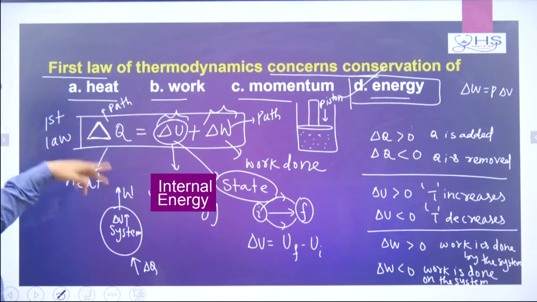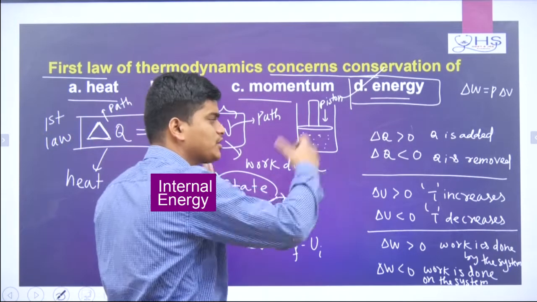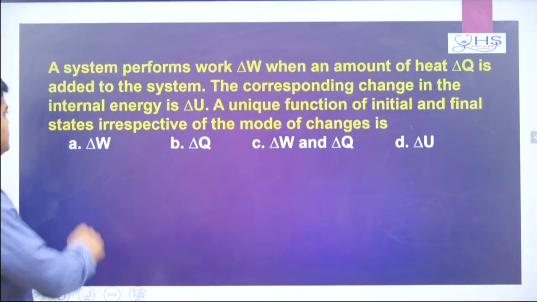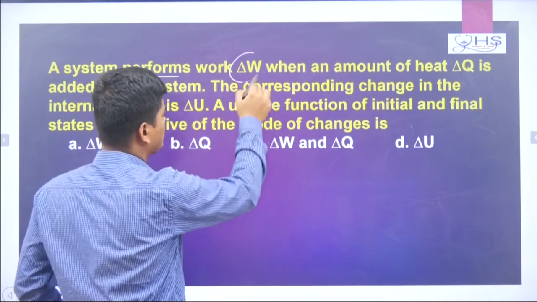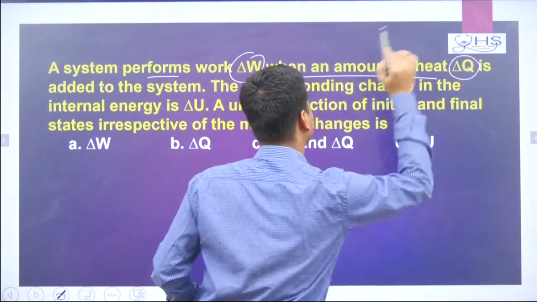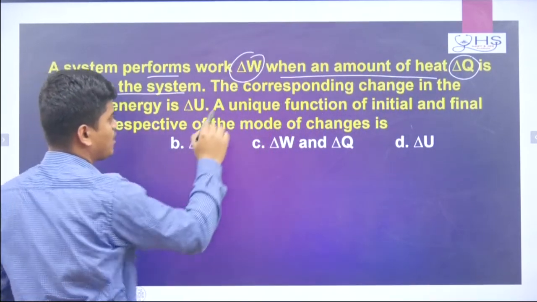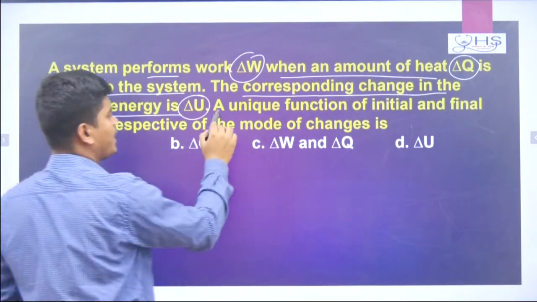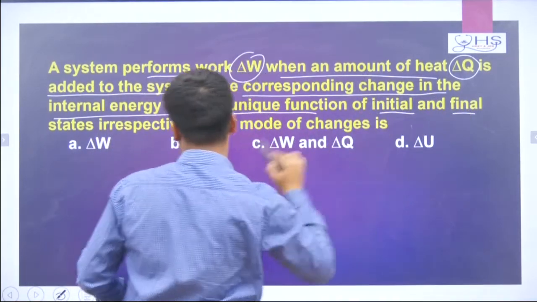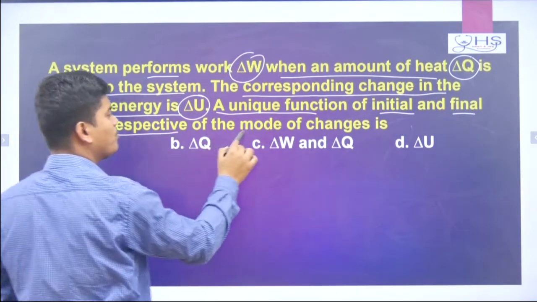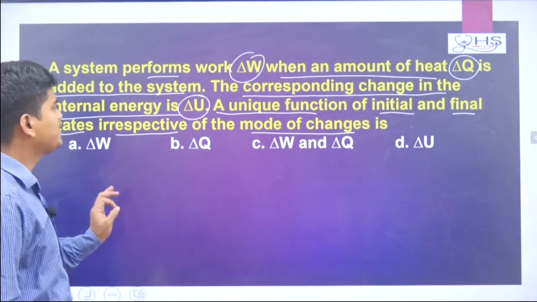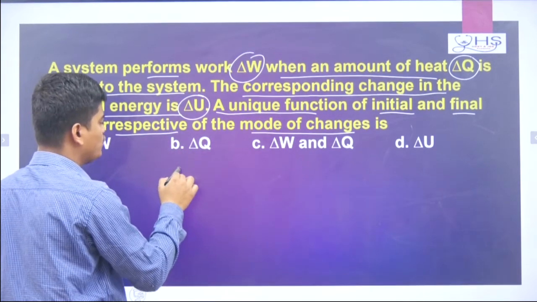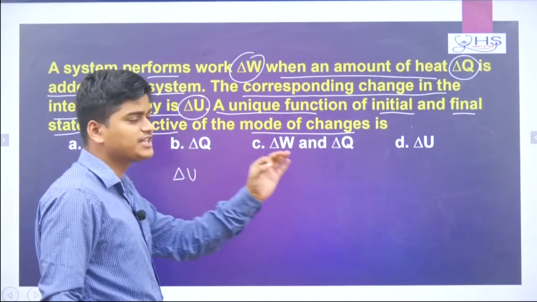Now come to the next question. Based on these concepts, we will see some further questions and try to answer them. A system performs work delta W when an amount of heat delta Q is added to the system. The corresponding change in the internal energy delta U, a unique function of initial and final states irrespective of the mode of change, is what? They are asking which quantity depends on the initial state and final state.